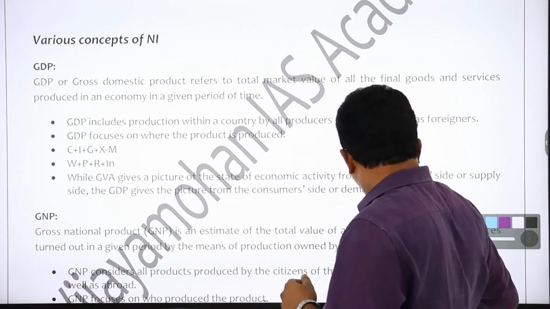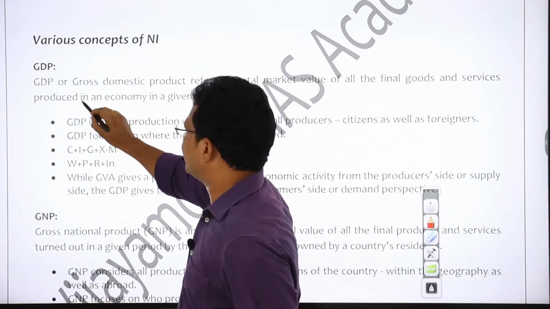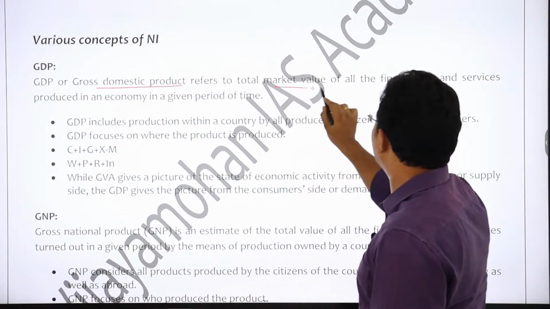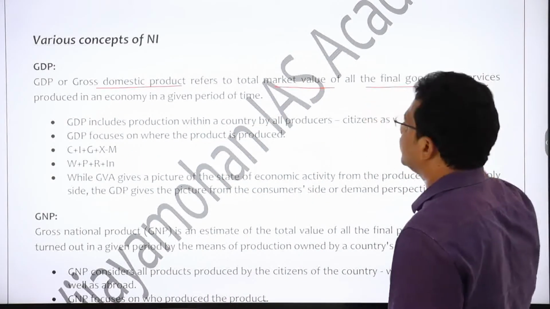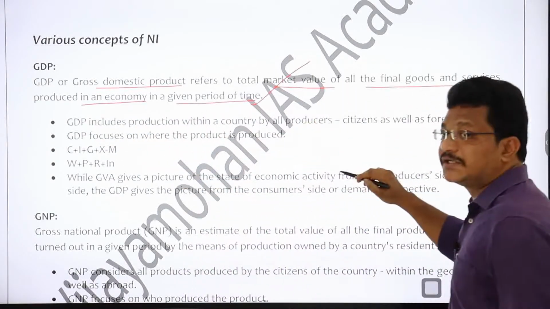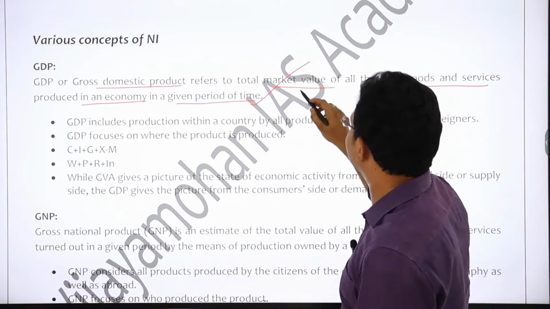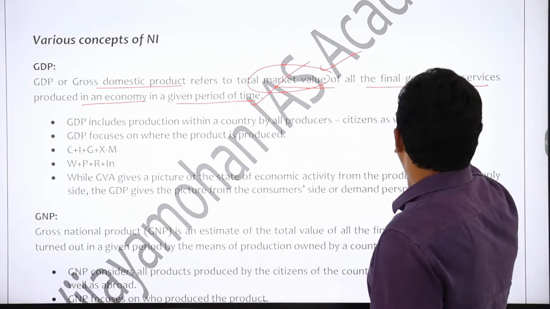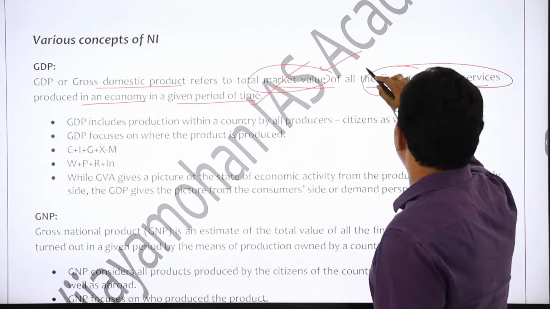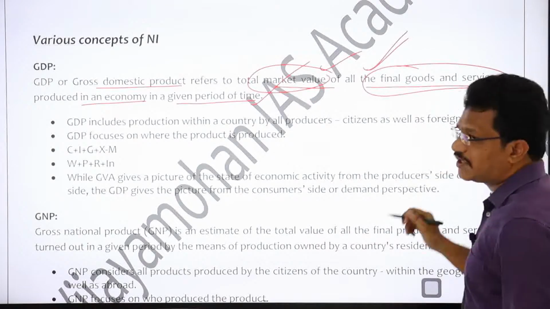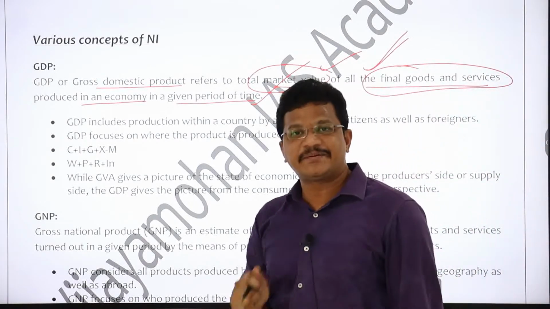So we will see what is GDP, right? GDP or gross domestic product refers to the total market value of all the final goods and services produced in an economy in a given period of time. So you have to lay stress here that it refers to total market value, and of all the final goods and services. Here you have to emphasize that the goods are final in nature, not intermediary in nature.